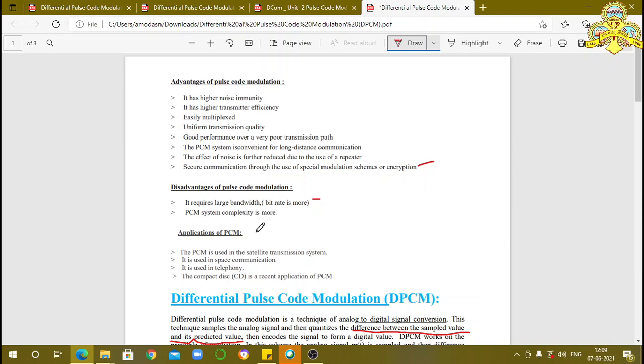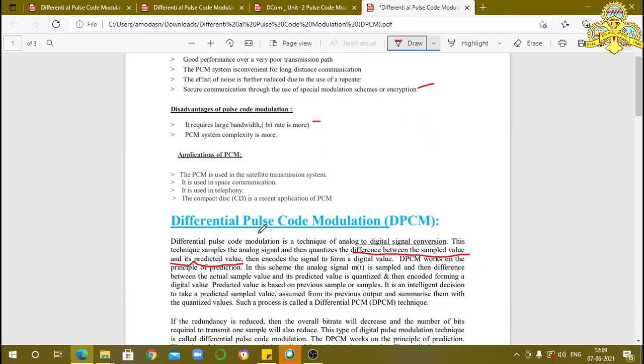Before that, we consider the applications of PCM. The PCM circuits are used in satellite communication systems, space communication systems, in telephony, and also in the compact disc. Nowadays, it is used in the compact disc. These are the applications of PCM.